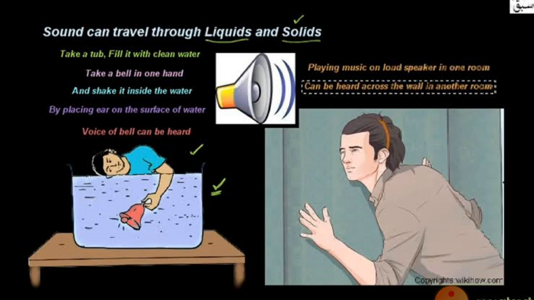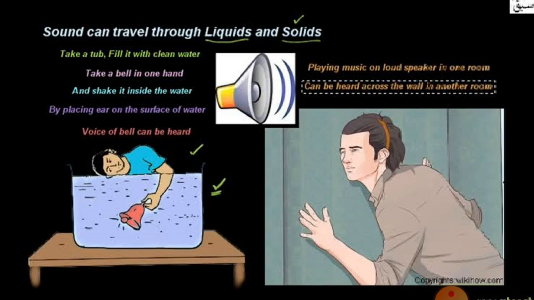Shake this bell inside the water to produce the sound. Make sure that the bell does not touch the body of the bucket or the tub. Now place your ear gently on the water surface and be careful that the water should not enter your ears. Can you hear the sound of the bell? Does it indicate that the sound can travel through the liquid?